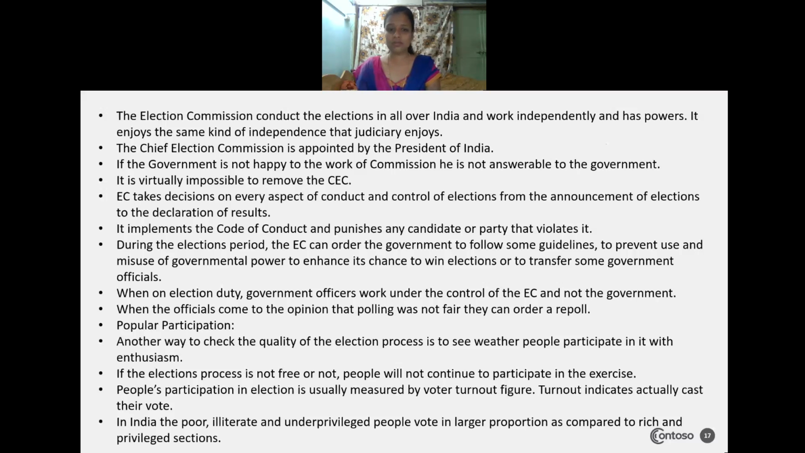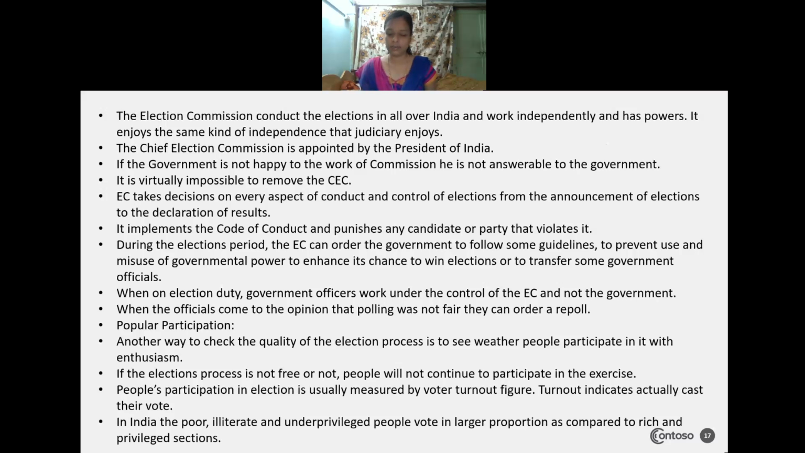So how will they come to know? They will check the quality of the election, whether it is conducted freely and fairly or not. If the election process is not free and fair, the people will not continue to participate to exercise their power. Okay, they will not come and cast the vote. So people's participation in an election is usually measured by the voter turnout figure. Turnout figure means nothing but the percentage of eligible voters who cast their vote in an election.